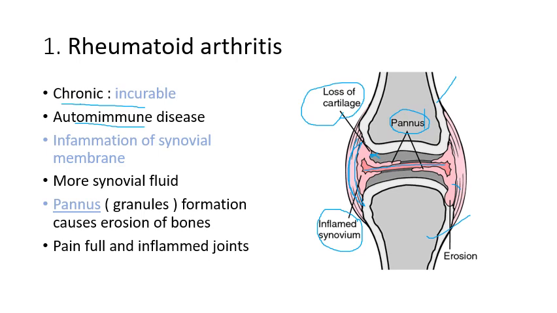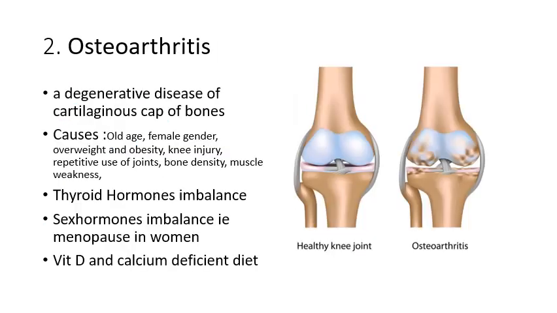So the calcium is withdrawn from the bones. Ultimately it causes weakening of joints, and the person gets deformed and painful joints, and the ability to cause movement is even hindered. So again I repeat, it is an autoimmune disease: inflammation of synovial membrane or capsule, more synovial fluid, pannus, that is granules, are formed, and painful and inflamed joints.